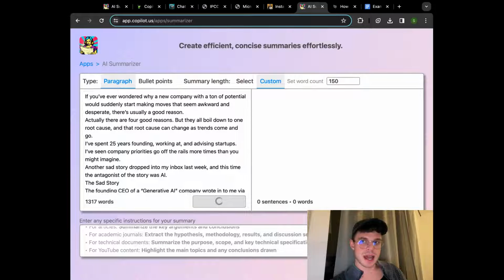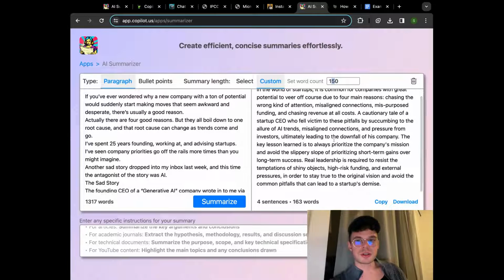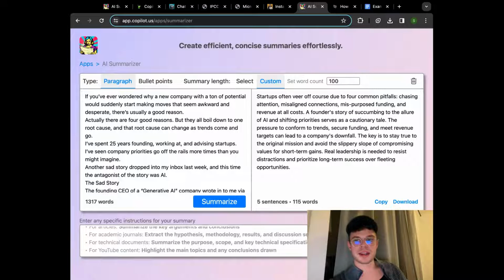And once it's done, we are ready to see the result. Again, for example, let's say that is a little bit too long. You think it's great, but you want to make it short and sweet. So once we re-enter our information, we can again re-summarize that and then see the new result. And after that, either copy that or download or start over again if that is something that you're not looking for.